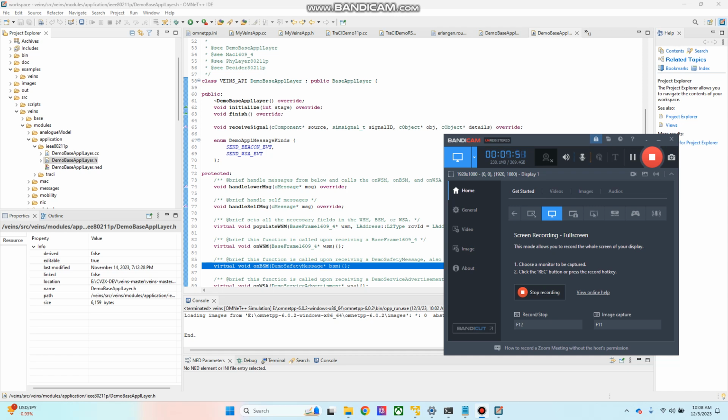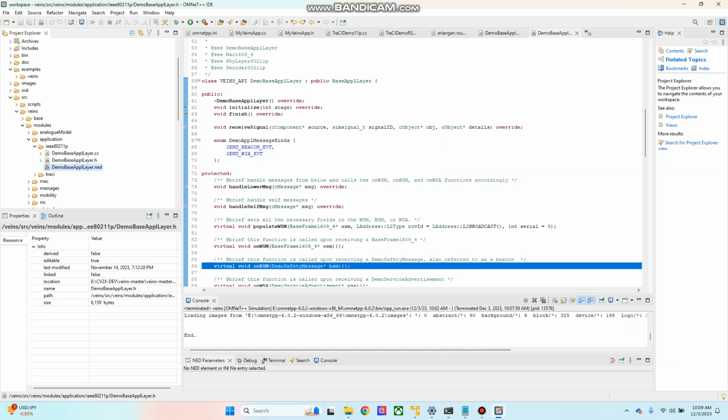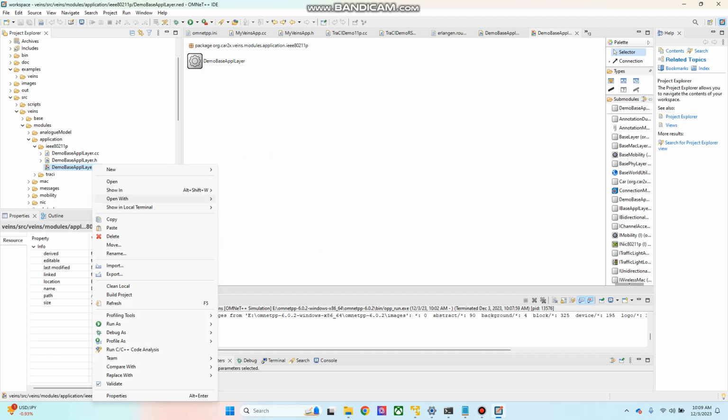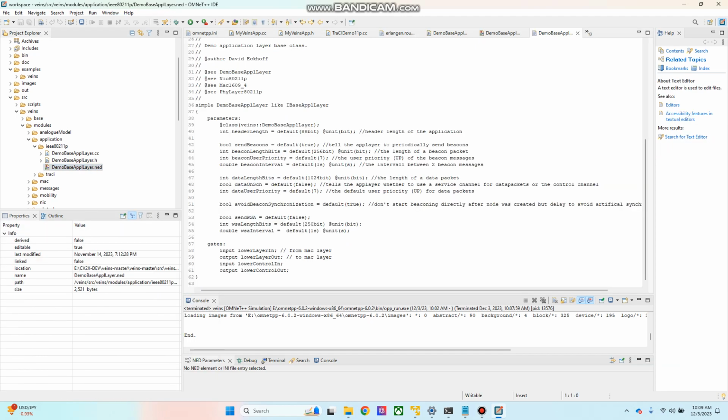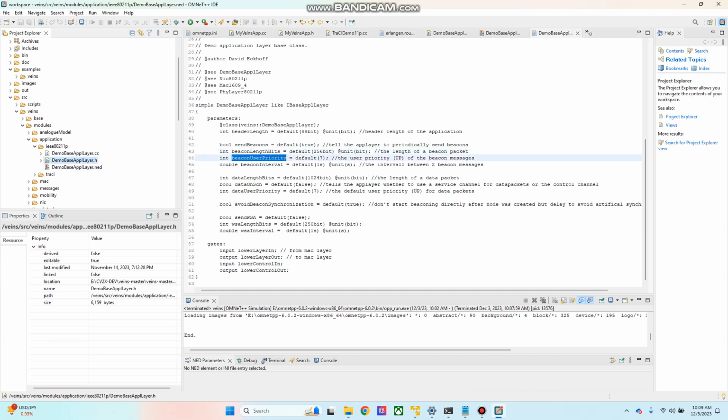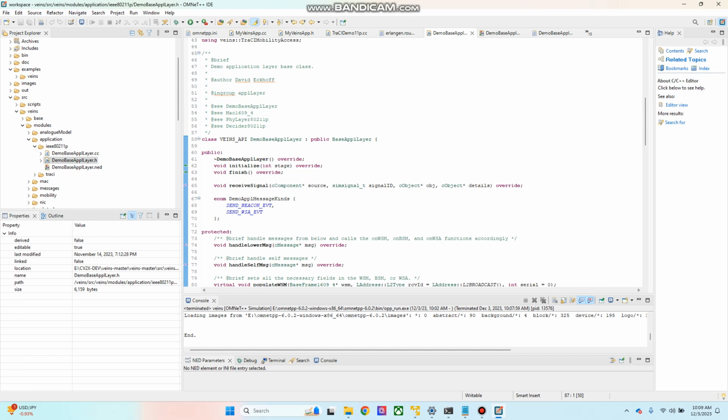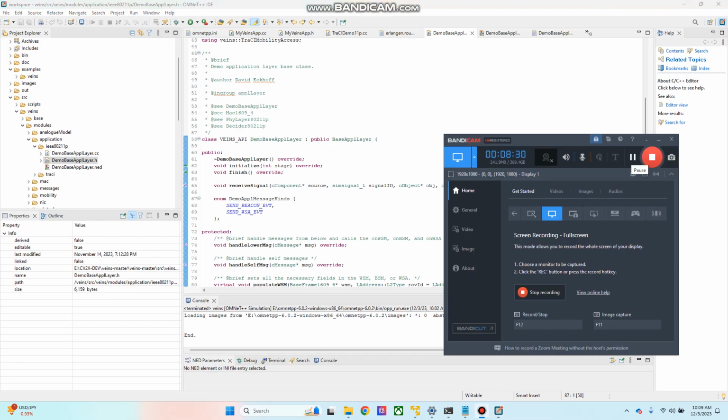For our future purpose, to have a full simulation, we need to add different messages in this category, and for that we need to change this NED file, which has all the basics of what messages are going to be exchanged. When we change this .h header file, the .cc file will be changed, and then vehicles will be able to communicate with each other with custom messages.